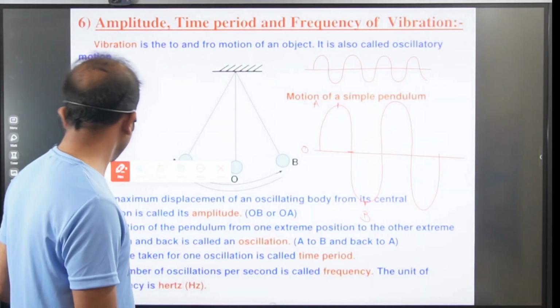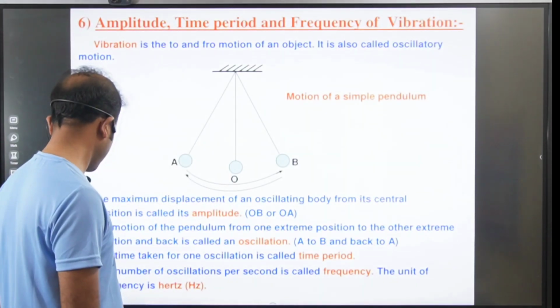Now the pitch depends on frequency. What is pitch?